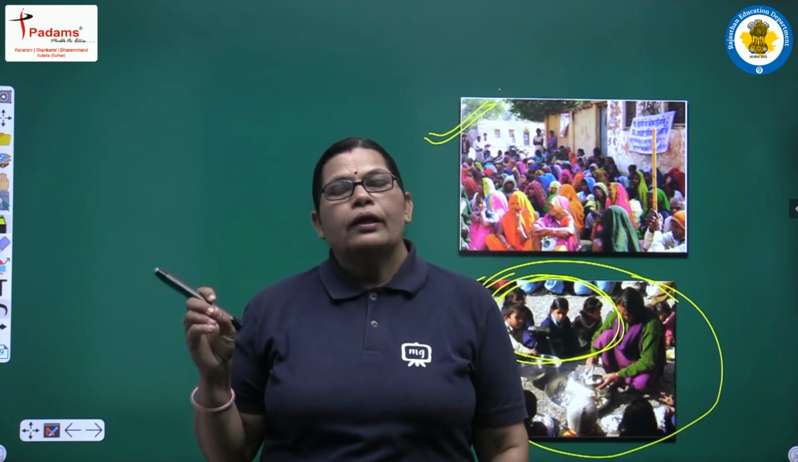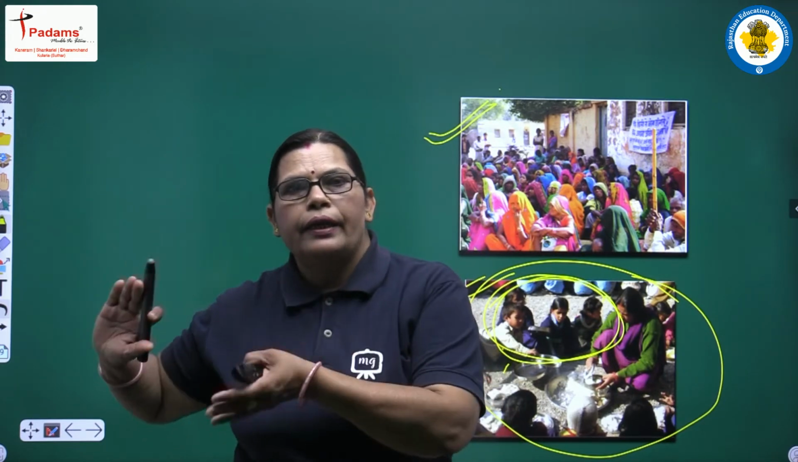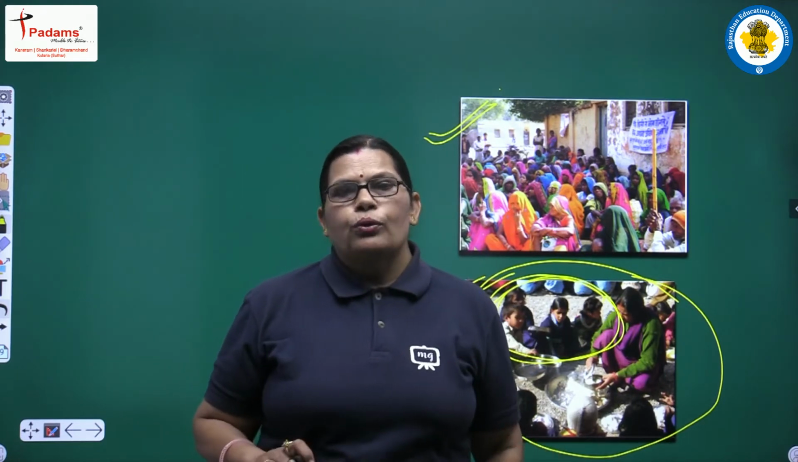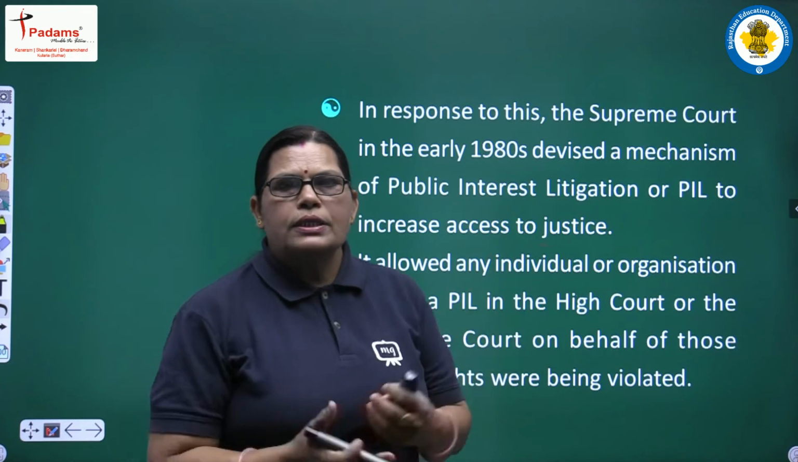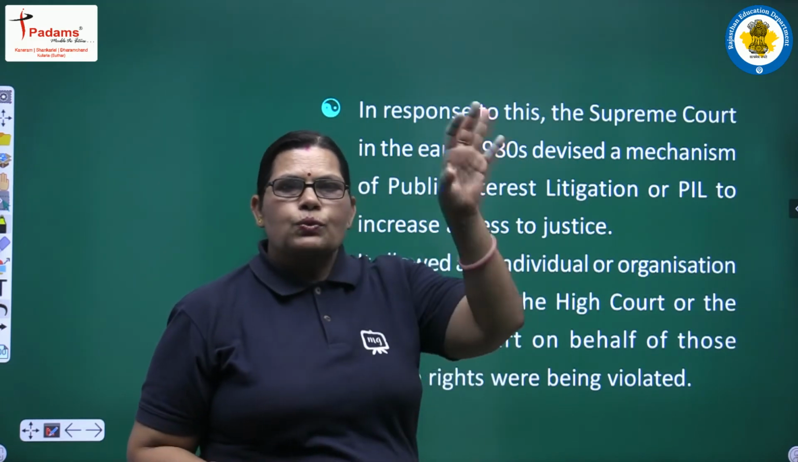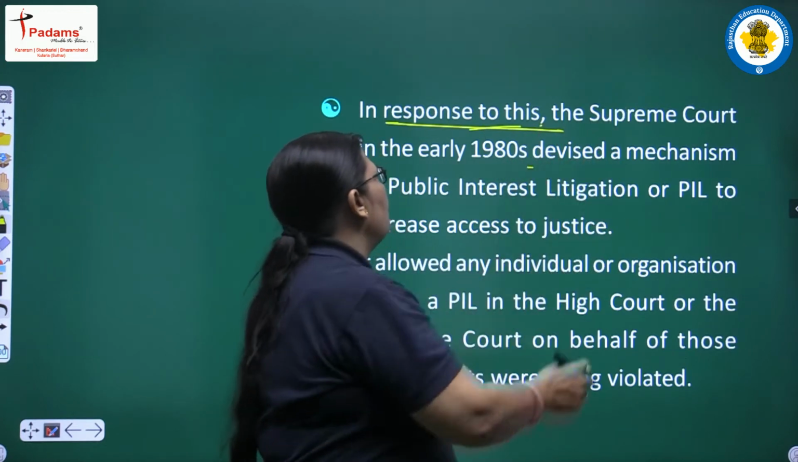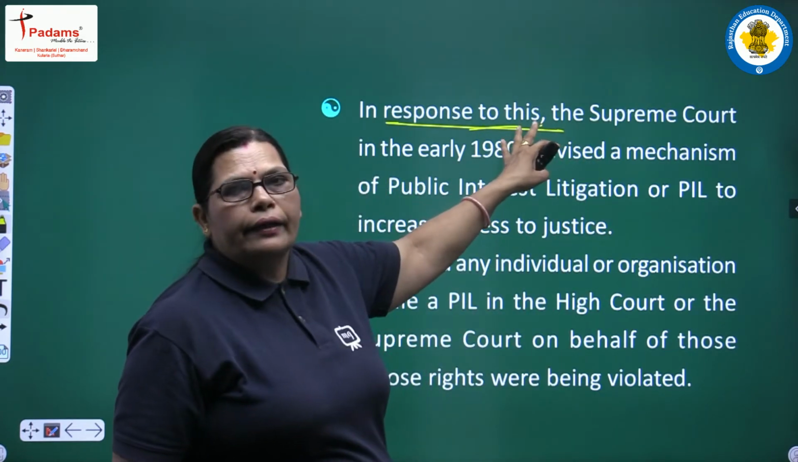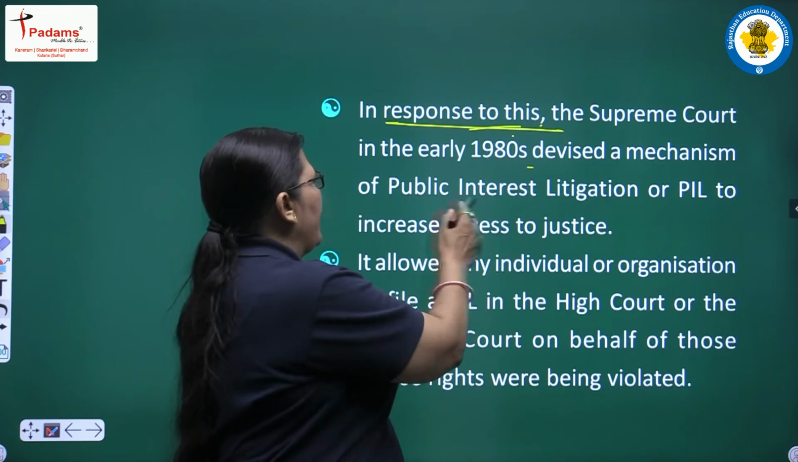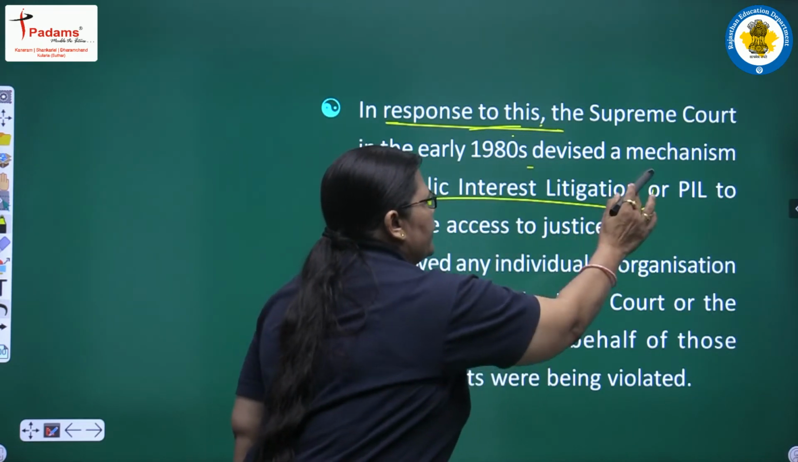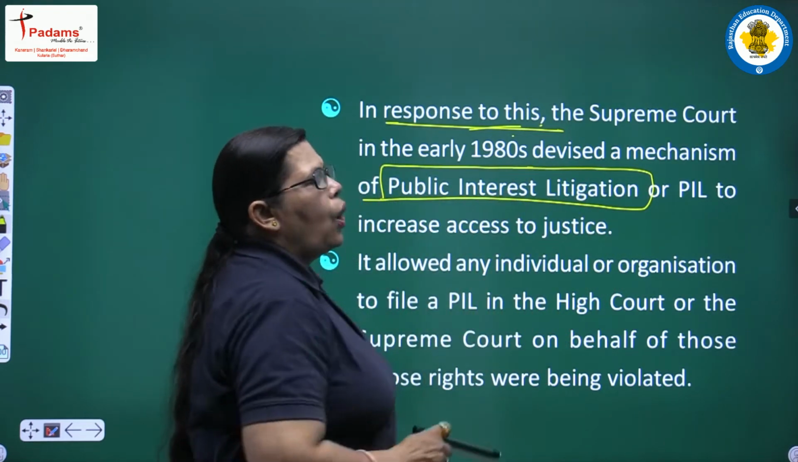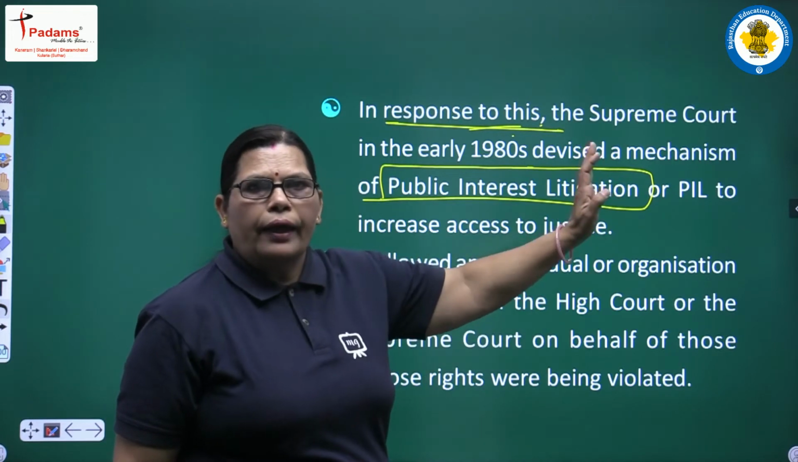Is anyone there to take decisions on behalf of you? So what's the matter? What's all these things there? What's the situation behind all these scenarios? See, in response to this, the Supreme Court in the early 1980s devised a mechanism of public interest litigation, or we will call it PIL.